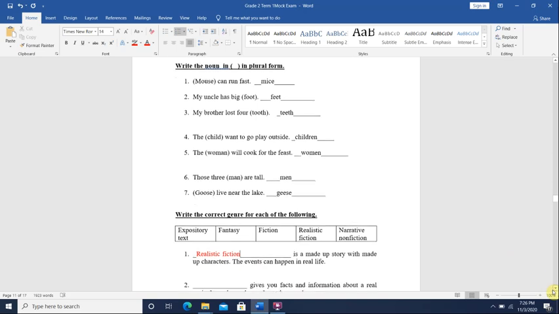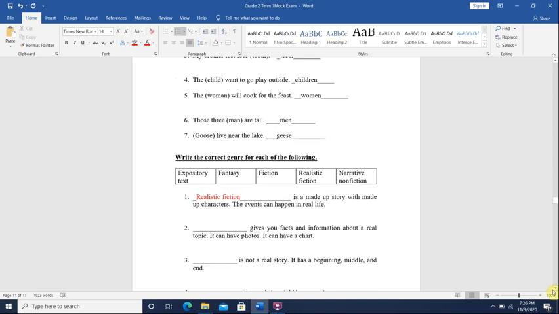Okay, so fiction means that the story is made up or not real, and also the characters are not real. But the events that happen in the story can happen in real life. So that's why it's called realistic fiction.